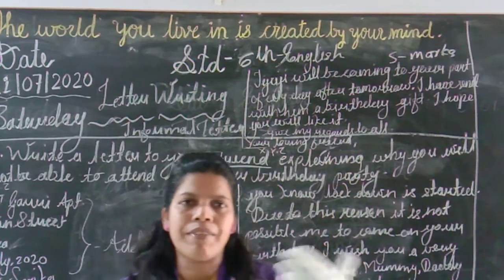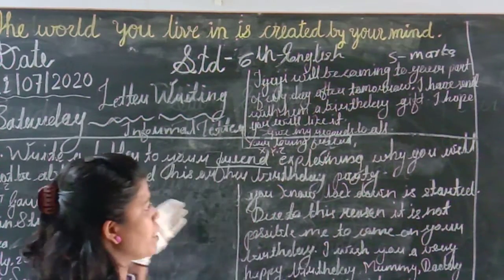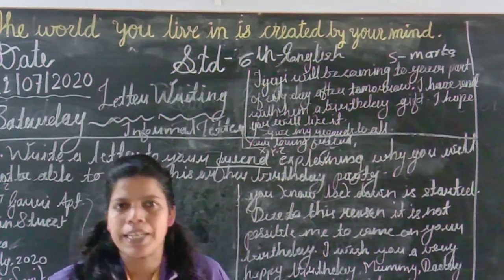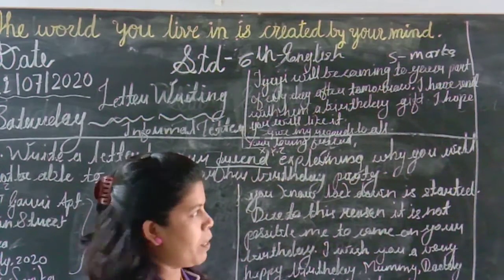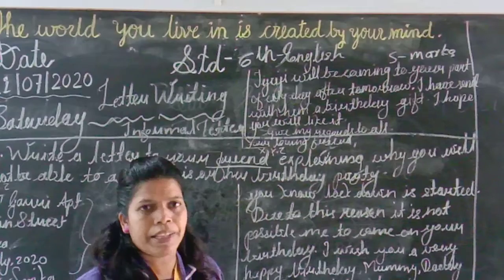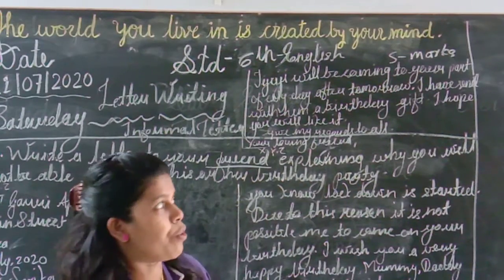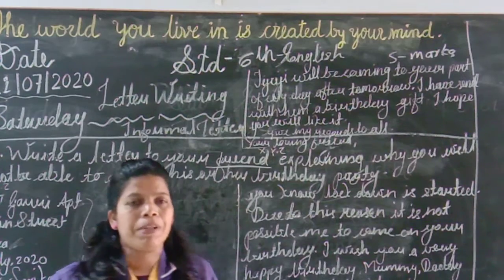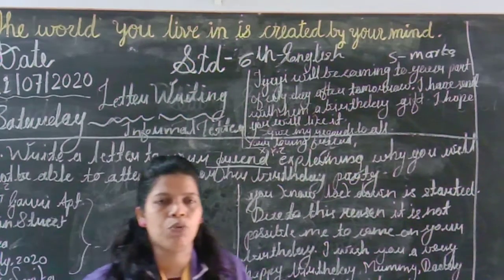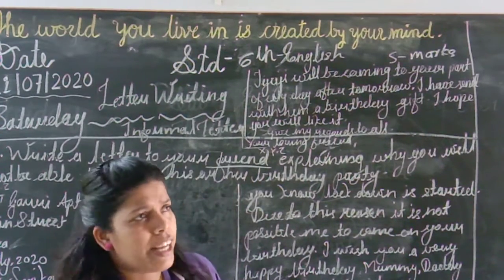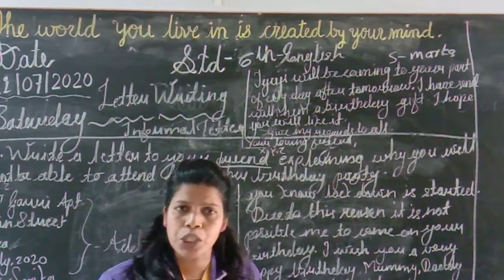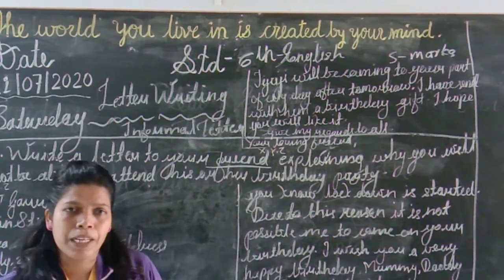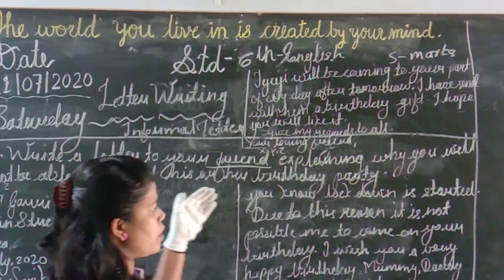Only the reason will change, but the whole matter is related to a birthday party. Now maybe some will write the reason that I was not feeling well, so it was not possible for me to attend your birthday party. Maybe someone will say there was my unit test or exam, so it was not possible to attend this birthday party. But here I have taken this letter.